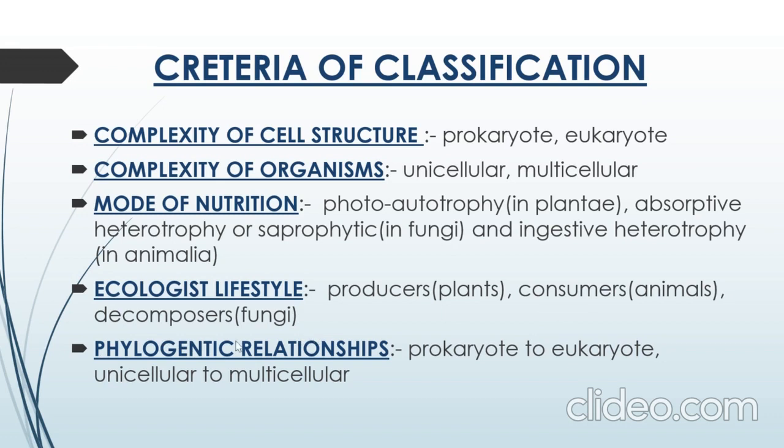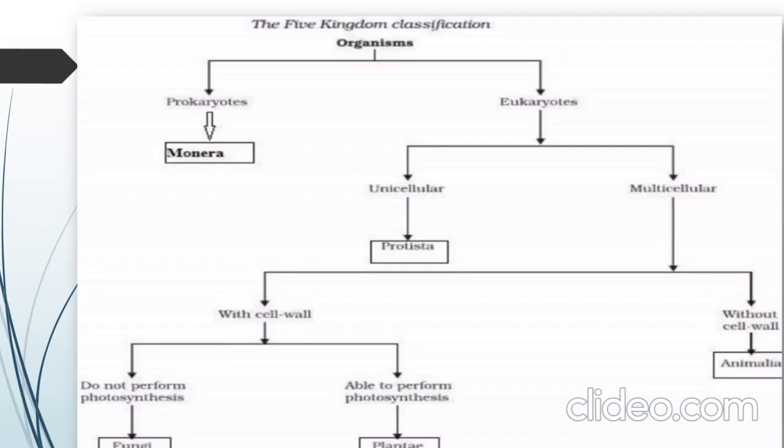The last criterion of this classification is phylogenetic relationship. Phylogenetic relationship defines whether the cell structure can change from one to another, like being prokaryotic it can change to eukaryotic, or being unicellular it can change into multicellular. Based on these criteria, we have defined different organisms to fall under different classifications, like the five kingdoms. This chart shows how the classification is done for organisms to lie